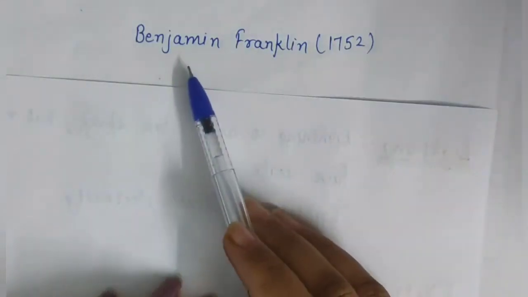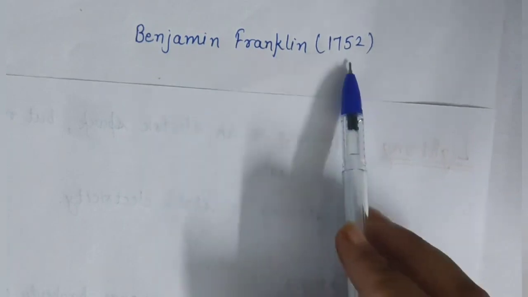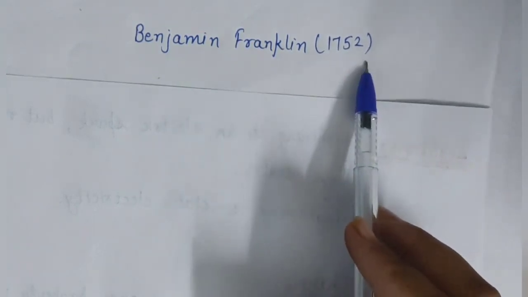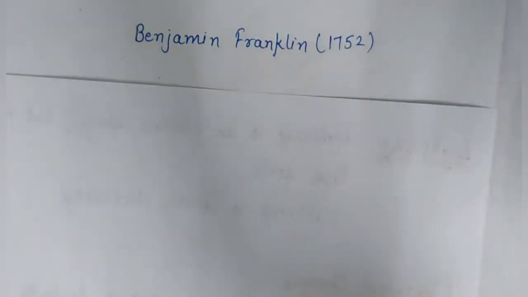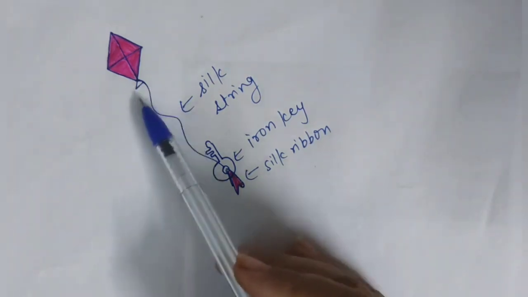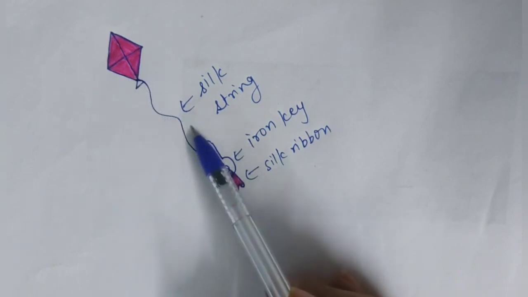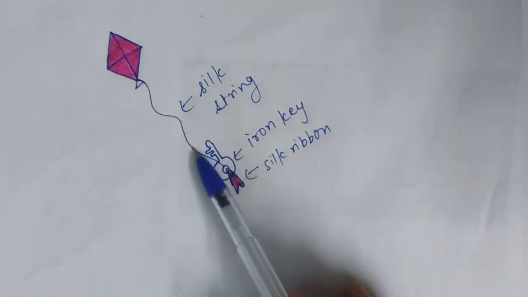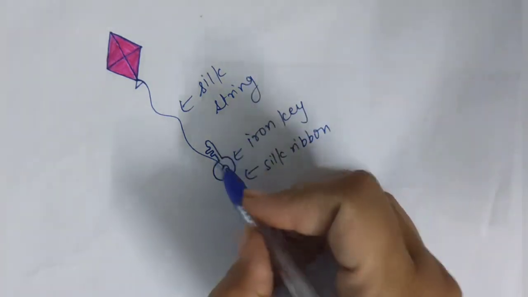This lightning phenomenon was first observed by a scientist whose name is Benjamin Franklin in 1752, and he observed this phenomenon by doing an experiment. He was flying a kite during a thunderstorm and he attached the kite, this is a kite, to a silk string. This is a silk string, and tied an iron key at the other end, and he tied a thin metal wire from the key in this way.